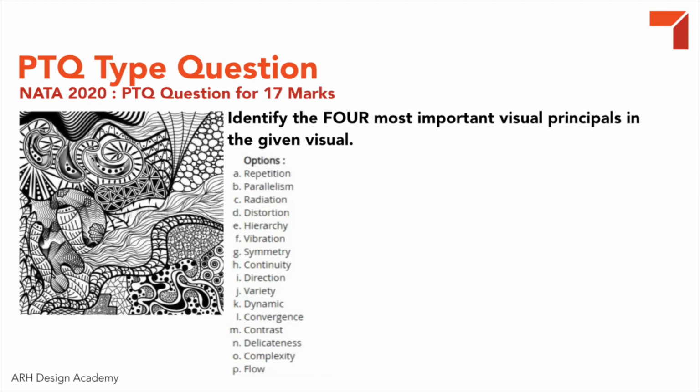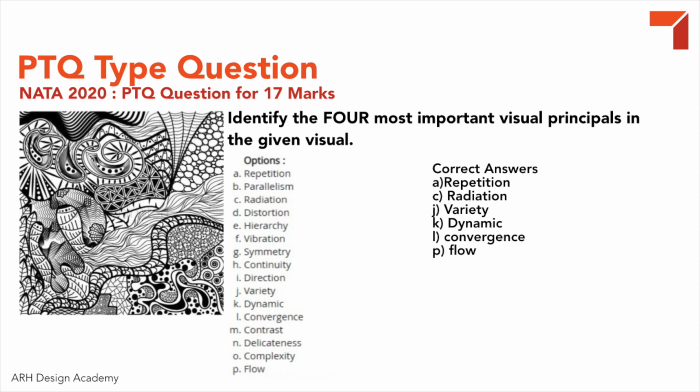You were given a visual and a set of 15 to 16 words, and you were asked to identify the 4 most prominent visual principles in that particular thing. For this type of question, you need a very deep understanding, not learning, of the principles and elements of design. If you look at the visual, there are so many words that can apply to it, but you had to select only 4, and the answer was also interesting. They had given you 6 options, which according to them were the most appropriate words to describe that particular visual.